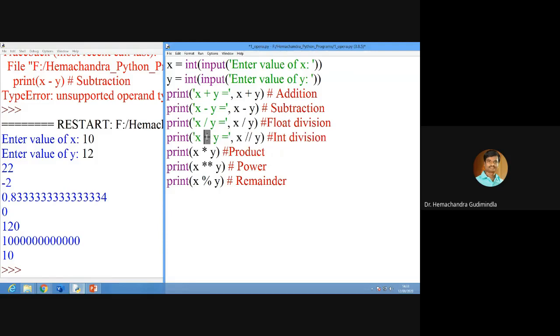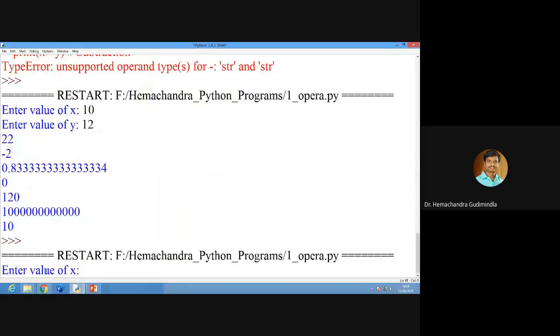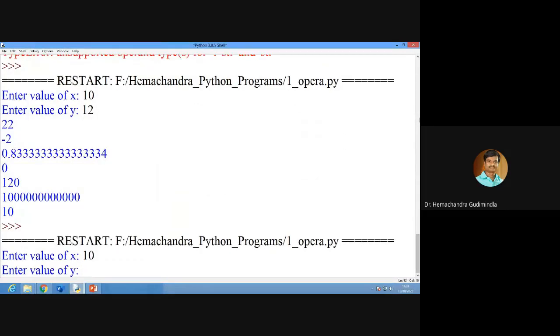x double divided by integer. The same way, x product, x percent y, I will do that. Now you see this. Enter the value of x, 10. Enter the value of y, 12.0 I will give.